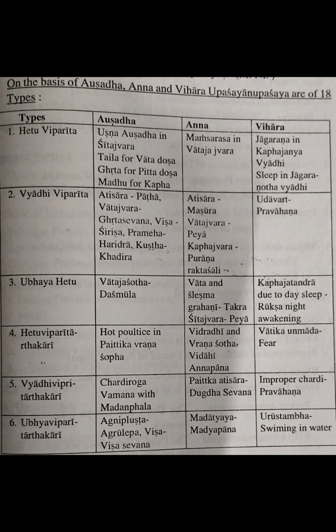So if a patient is having Udavarta, do Pravahana, and the Vayu will move in the proper direction. That is the Vyadi Viparida Vihara. So these are the examples for Vyadi Viparida Aushada, Anna, Vihara. Opposite to the disorder, we are giving the Aushada, the Anna, and the Vihara.